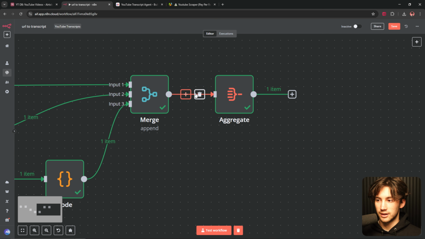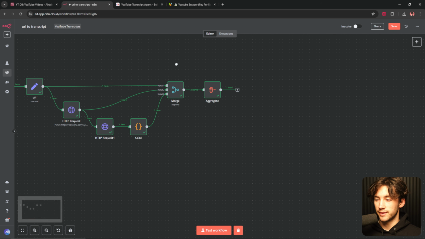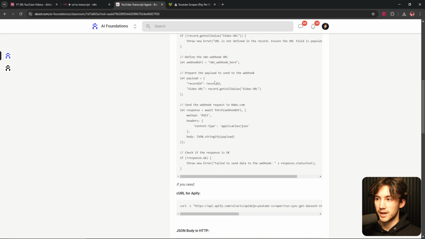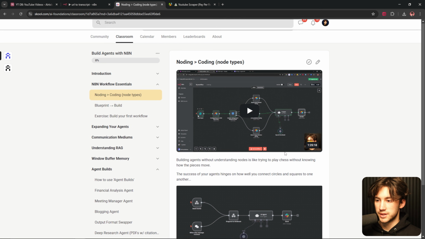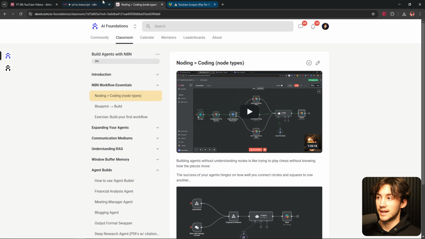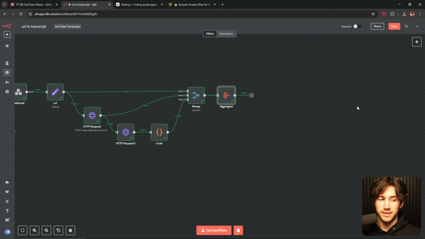So these are some utility nodes. If you don't know what utility nodes are, then you should probably learn them. Again, we have them in the course up here. Noding over coding, we go over all of the node types in order to completely understand N8N. But for now, let's just append this back to our database.